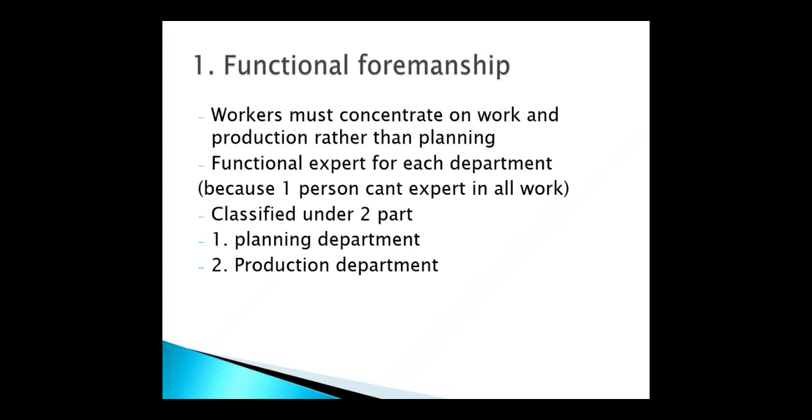So how did he classify this? He classified functional foremanship into two parts. One part is the planning department and the second part is the production department. What is the work of the planning department?